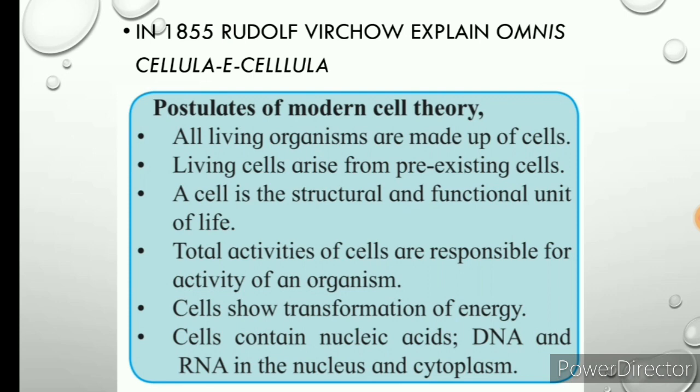They explain that in 1855, all the scientists contributed to and explained the cell theory. Actually, Schleiden and Schwann explained the cell theory, but there was some misunderstanding or problem in this theory, and different scientists explained different concepts. Like Rudolf Virchow explained omnis cellula e cellula, that means cells are produced from pre-existing cells.